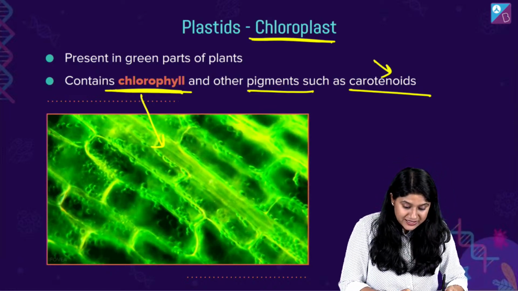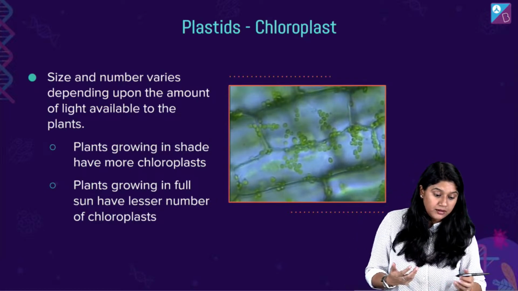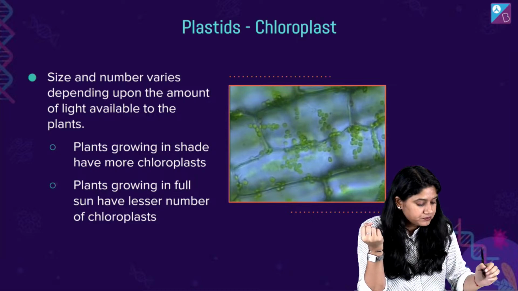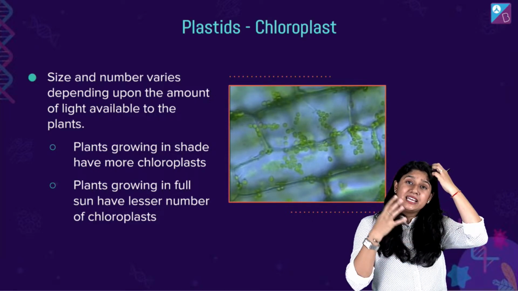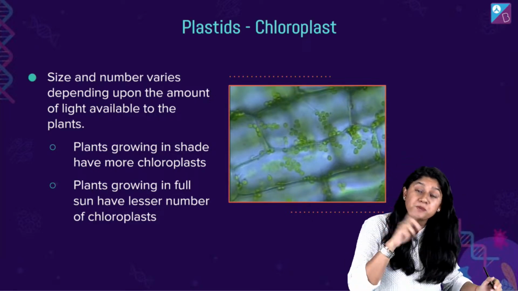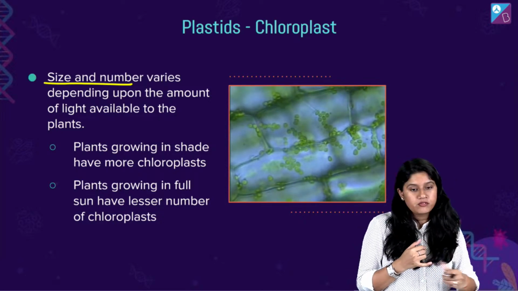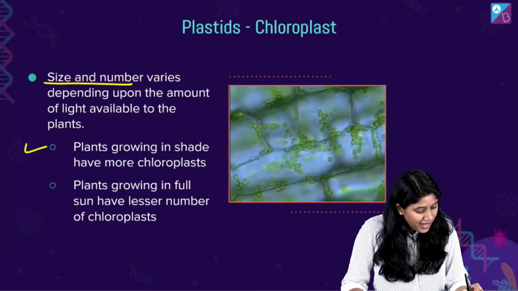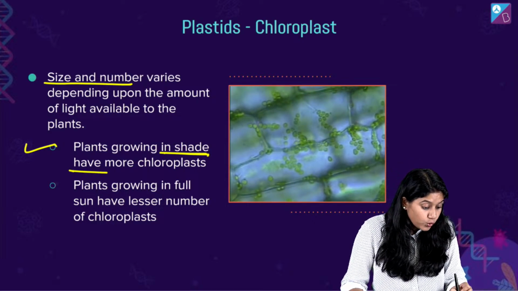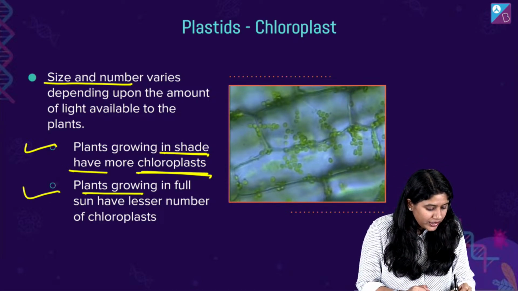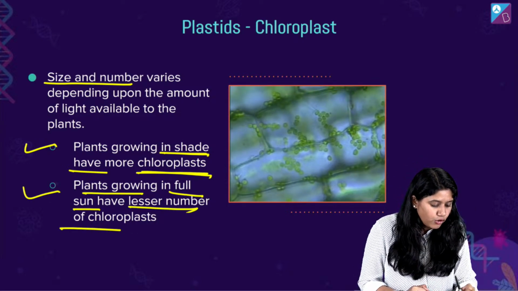When we talk about the size and the number, again, it depends upon the amount of light which is there to the plant. Clear? Right, everyone? कितनी light plant को मिल रही है? Based upon that, the size and the number of chloroplasts will vary. Very important. Clear? Plants growing in a shade have more chloroplasts because they have to make more food, whereas plants growing in full sun will have fewer chloroplasts.